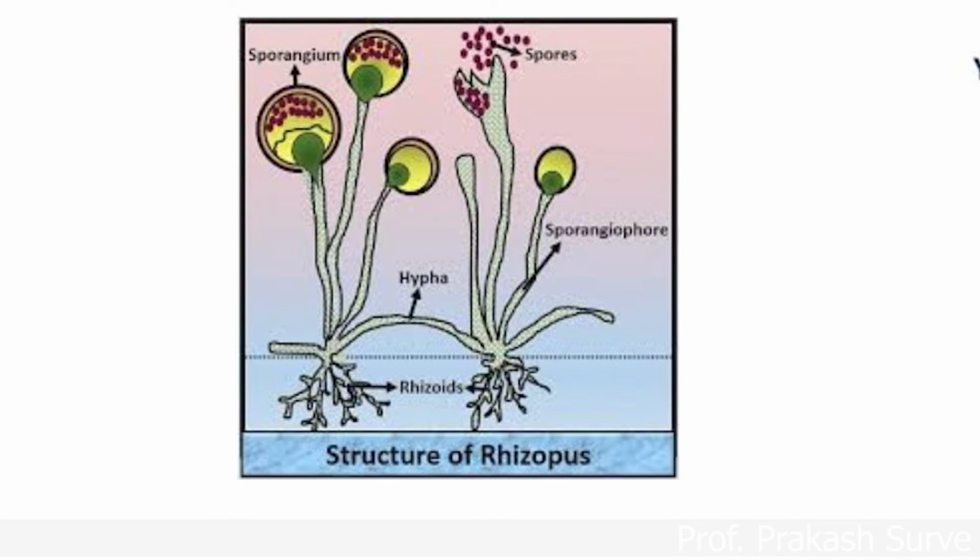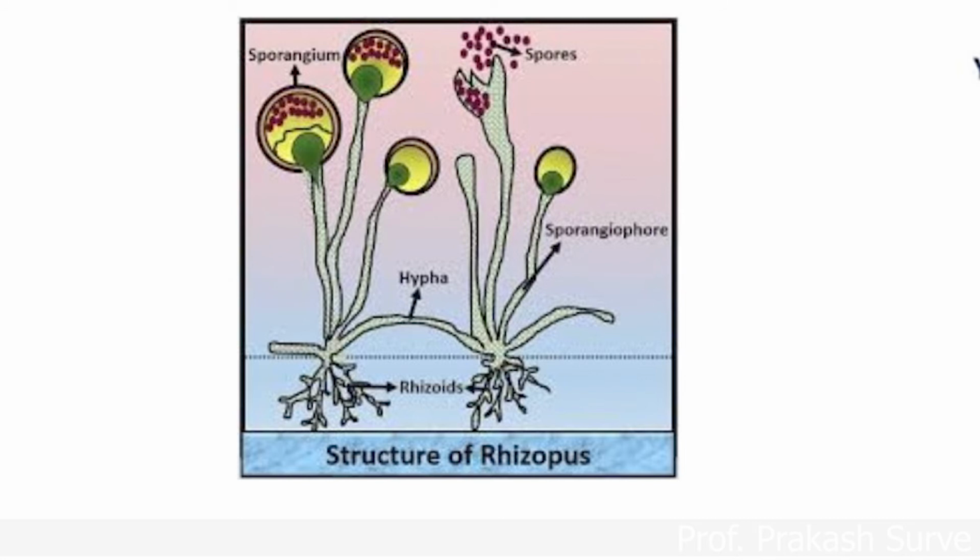They reproduce asexually as well as sexually. Sexual reproduction is by two different hyphae, which can be called positive and negative strains. Asexual reproduction is by producing spores, or sometimes by fragmentation, or sometimes by binary fission. Binary fission means a single unicellular cell divides to form two cells.